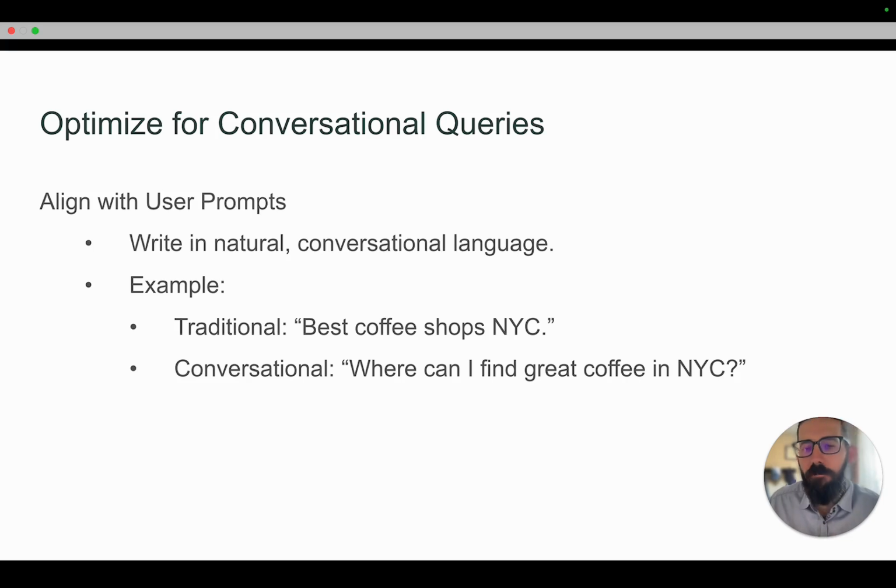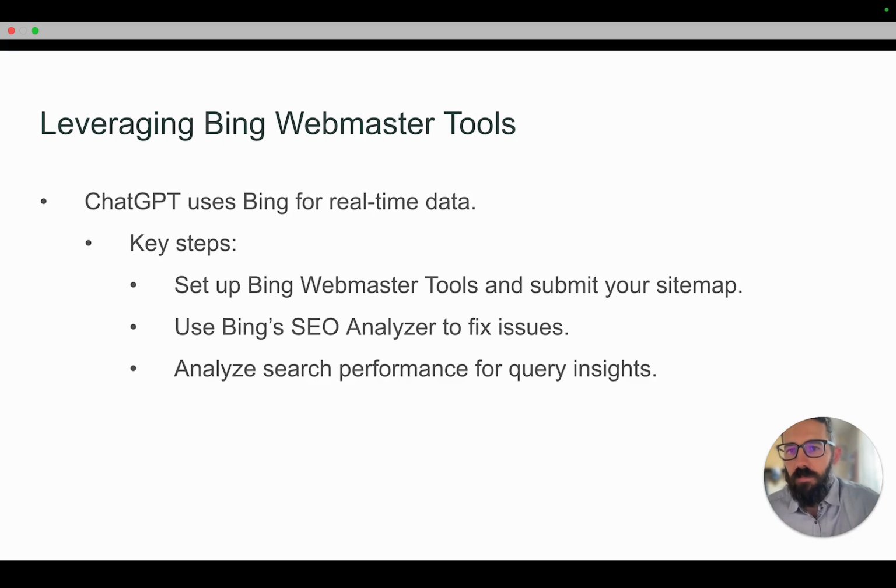As an example, traditionally, we may just go to Google and type in best coffee shops NYC. With ChatGPT, it's more likely that someone would use a more conversational question, like where can I find great coffee in NYC? And so having that type of language on your website and in your content could help to better position you to be referenced in AI search responses.